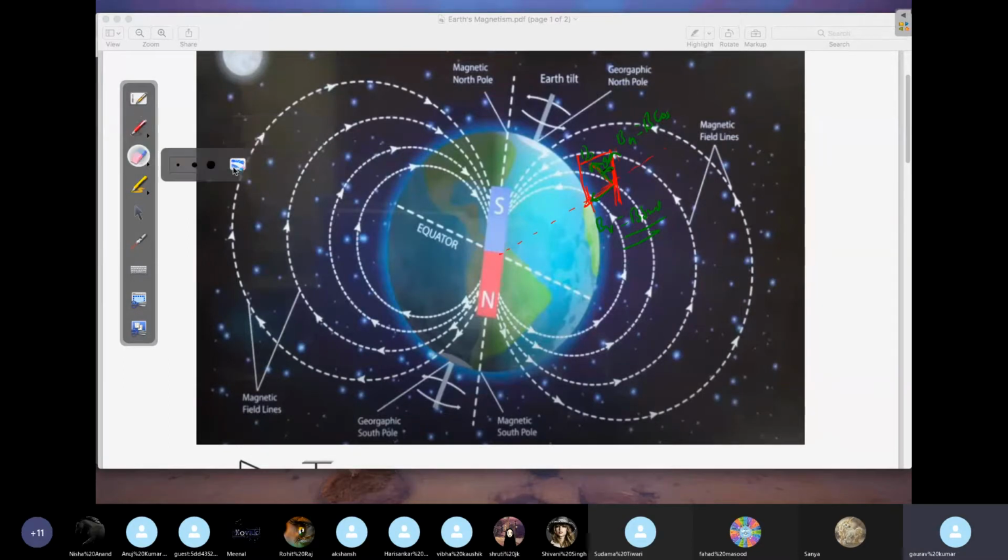The 3D view is a 3D view. See, at this point, if I draw a tangent, this tangent is basically what? North-south direction. Right. So if we draw this and this is called a horizontal component, this is called a vertical component, right? So the net magnetic field what you have here is giving one component in horizontal direction, one component in the vertical direction.